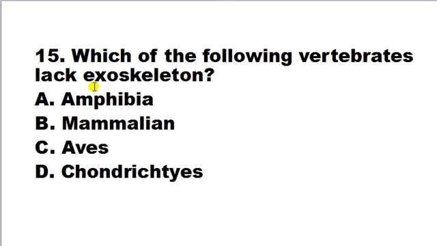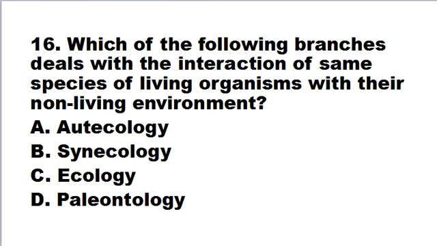Which of the following vertebrate lack exoskeleton? Amphibia, mammalian, Aves, chondrichthyes. Here correct answer is A. Amphibian doesn't have any exoskeleton. The skin of amphibian is without any exoskeleton like scales, feather or fur. All are absent in amphibia. So here correct answer is A.